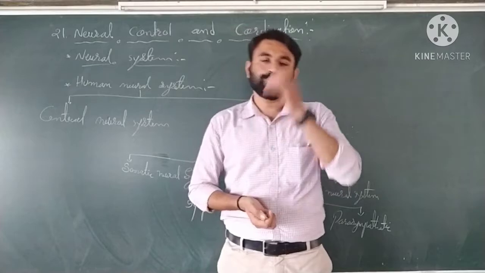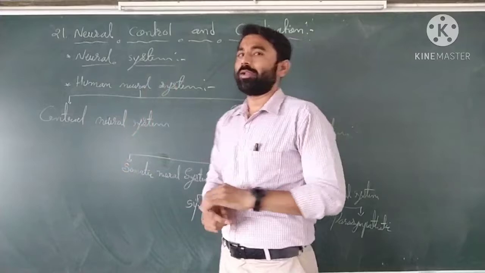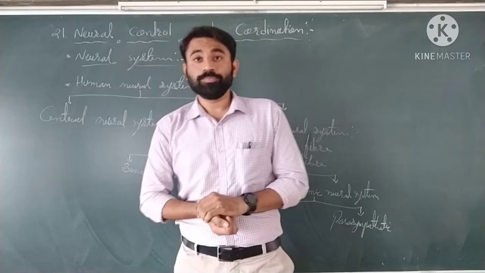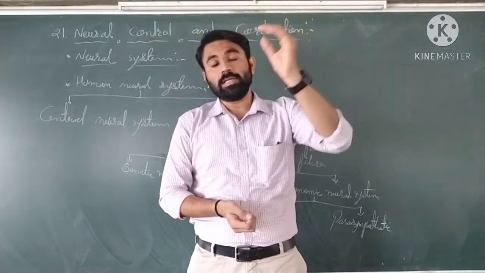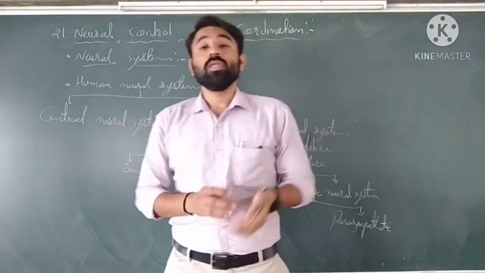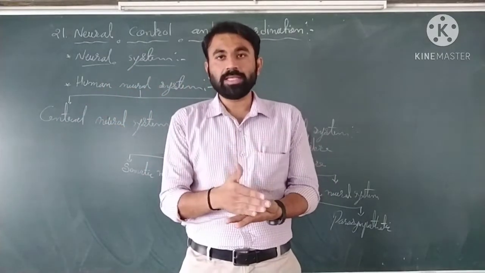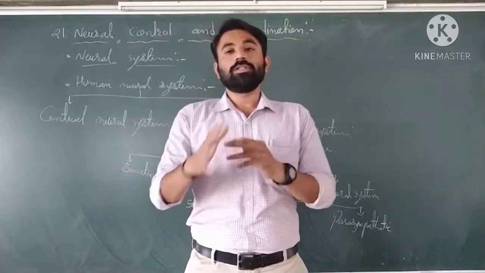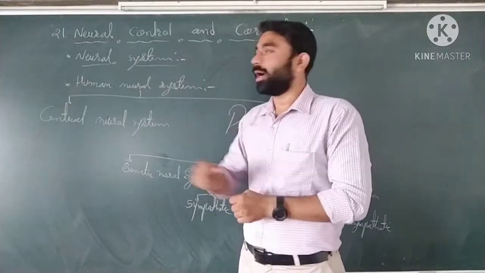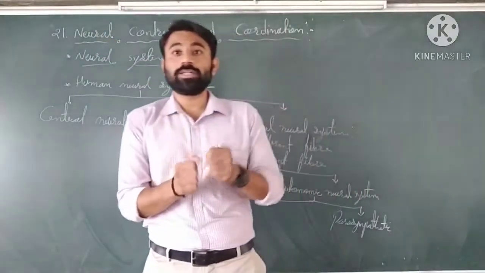Hello friends, so today we start a new chapter, chapter number 21, neural control and coordination. Okay, so we start the chapter, and as you know, all types of physiological processes like digestion, breathing, excretion, circulation are coordinated, or rather controlled, by the nervous system. That's why this is the most important chapter, because it regulates the whole body.